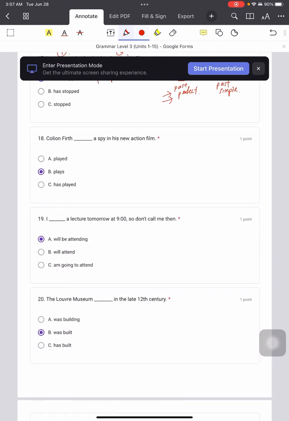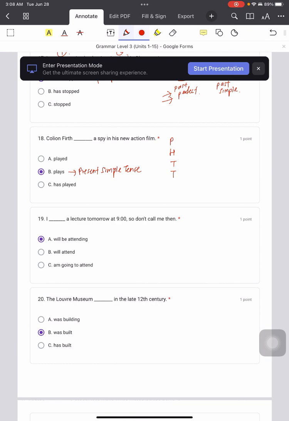Okay? 18. Colin Firth plays a spy in his new action film. Okay. Let me tell you what. Plays is present simple tense. If you can remember that present simple tense, there are 4 situations that we can use present simple tense, which are PHTT.